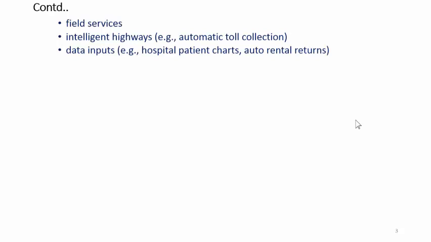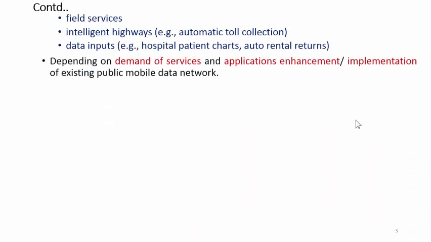Then auto rental returns. So n number of applications nowadays are working with the help of the digital network or mobile cellular data network. Depending on the demand of the services and applications in our day-to-day life, there is enhancement and implementation of existing public mobile data network.